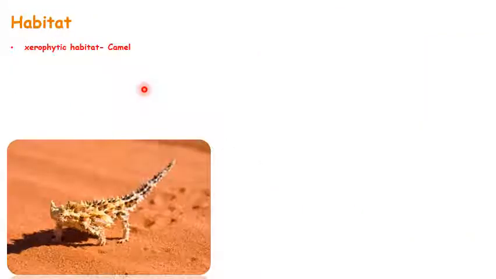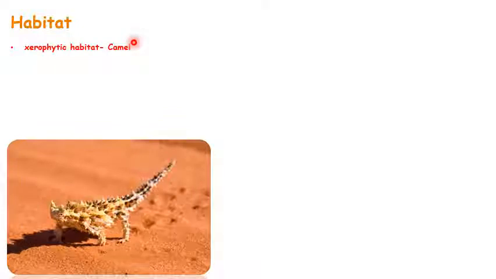So let us get to know more about habitat. Habitat, again, is a place where organisms and animals live. In this video, we are going to see two habitats. One is the desert habitat and the other is the aquatic habitat. With a few examples, say in the desert xerophytic habitat, we are going to see the adaptations of camels.